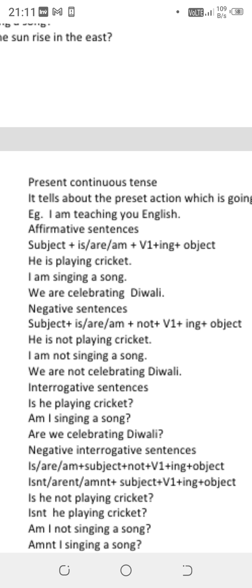Now we come to the negative sentence. It's very easy. Always we write no or not after the helping verb. Same is here. Subject plus is, am, are plus not plus verb first form plus ing. Now let us convert the above sentences into negative. He is not playing cricket. I am not singing a song. We are not celebrating Diwali. That's it. You might have seen that after each helping verb, is, am or are, we have added not to make it a negative one.